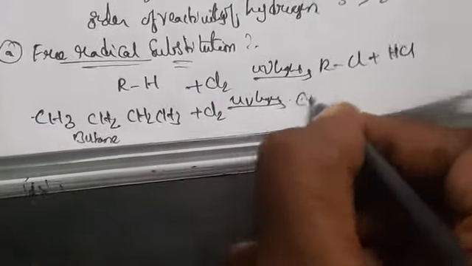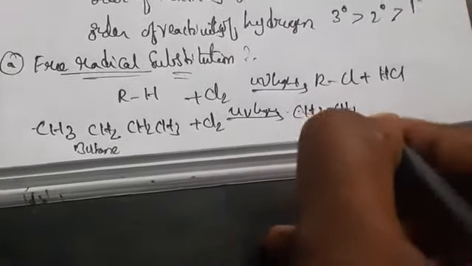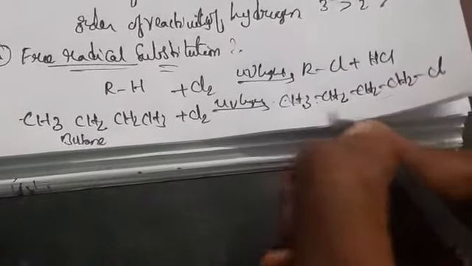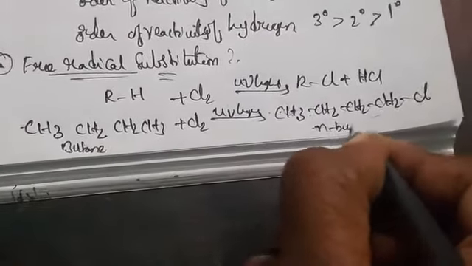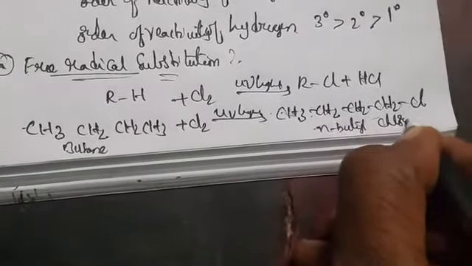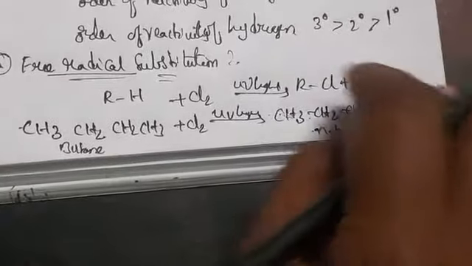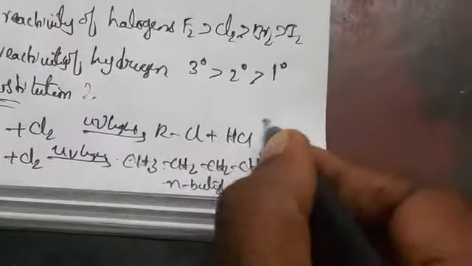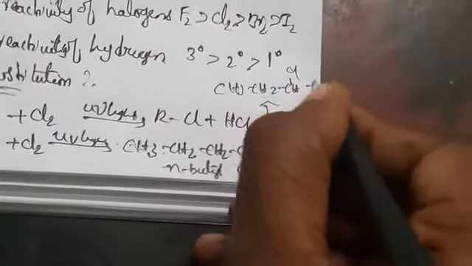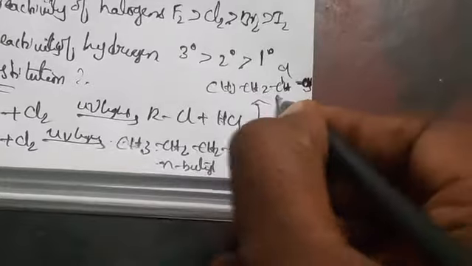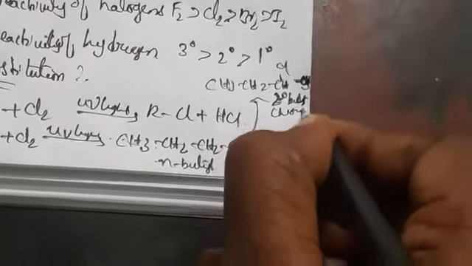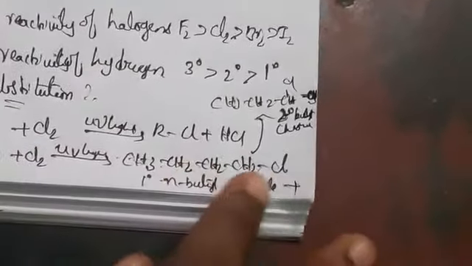One is CH3CH2CH2CH2Cl, n-butyl chloride, the primary butyl chloride, because the chlorine is in the first position.